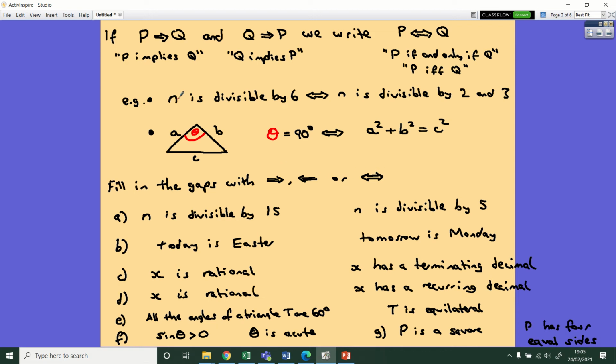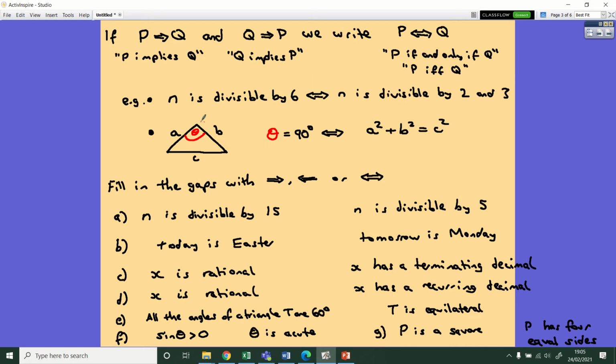Firstly, we've got n is divisible by 6 if and only if n is divisible by 2 and 3. So that's perfectly true. If a number is divisible by 6, then you can show that it's divisible by 2 and 3. And on the other hand, if a number is divisible by 2 and by 3, then that means it's divisible by 6. So that implication does work both ways.